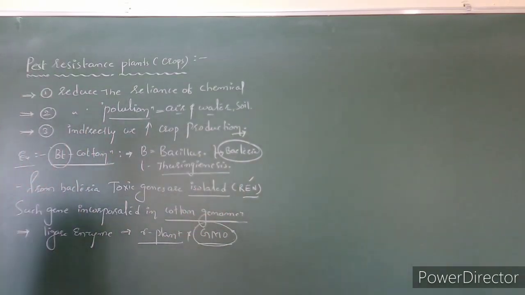Okay. Next, for example, this is actually one bacteria. This is the bacterial genome. Here, this is a plasmid.